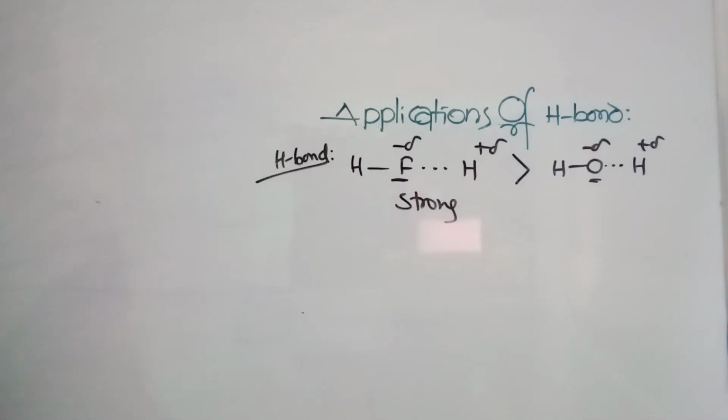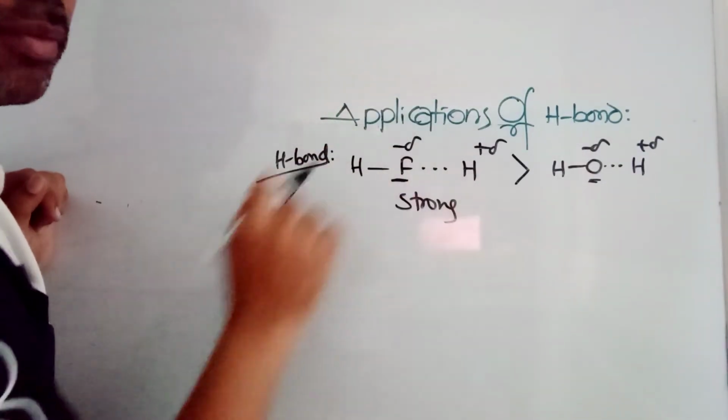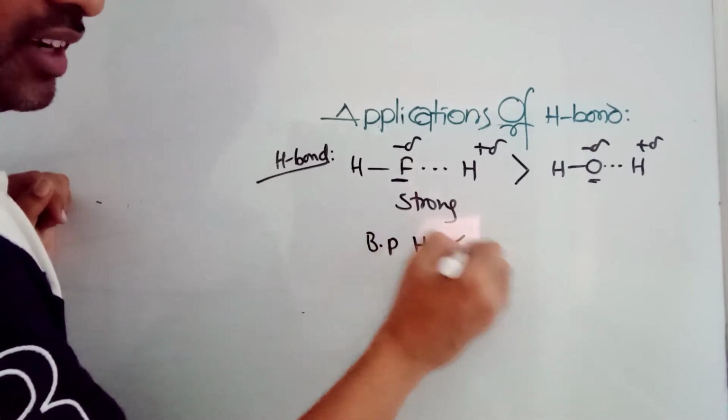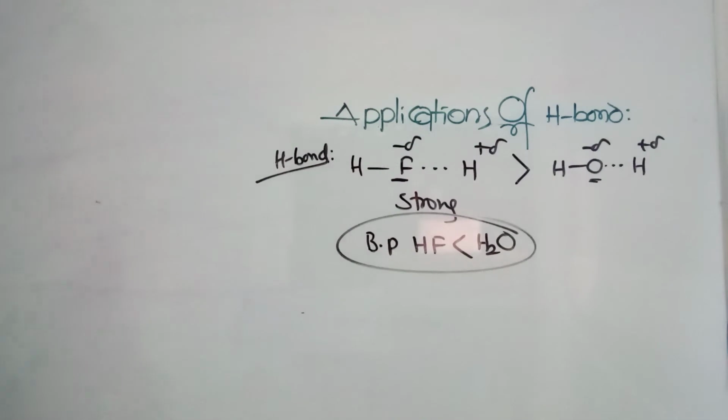Now, when hydrogen fluoride has a stronger hydrogen bond than H2O, its boiling point should be more. But interestingly, when you see the boiling point, HF's boiling point is very low compared with water. Why? What is the advantage of water here? That can be explained by two things. Each water molecule forms four hydrogen bonds.